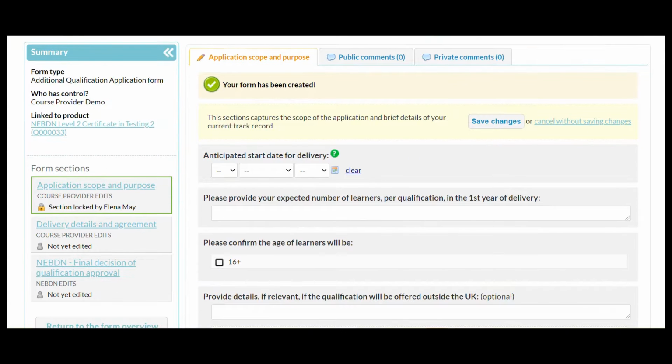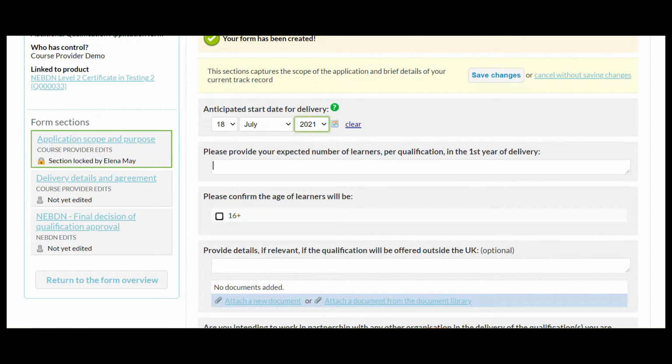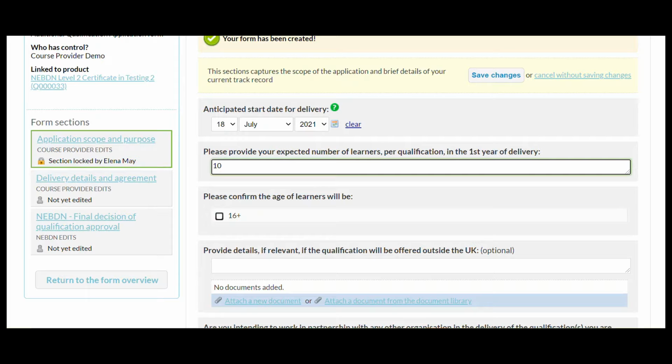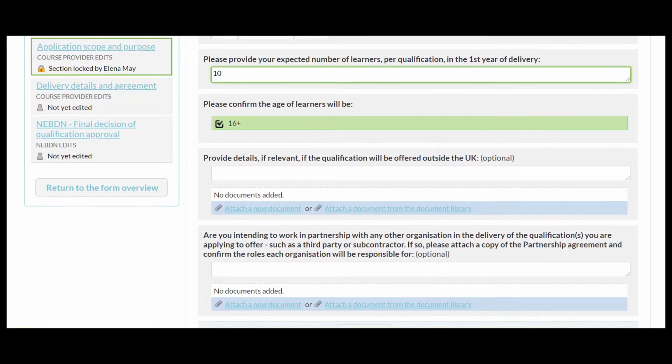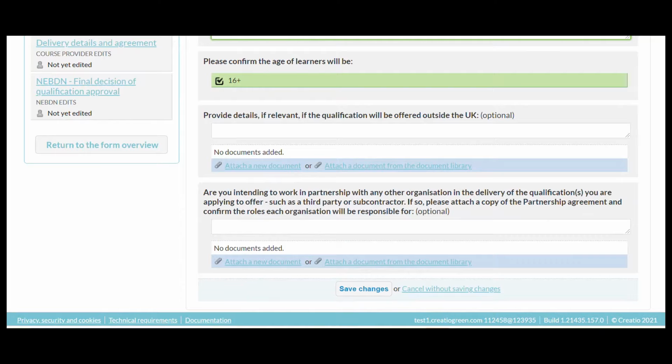So here we go. So pop in your anticipated start date. So let's go July 2021. Affected number of learners in the first year. So say 10. All of them are 16 and over. There are no details for us to pop in there because it won't be offered outside the UK. And we are not intending on working in partnership with any other organisation. So we will save changes.